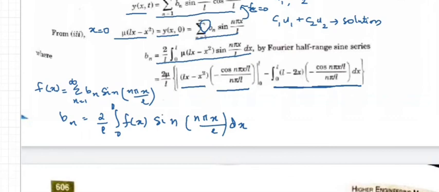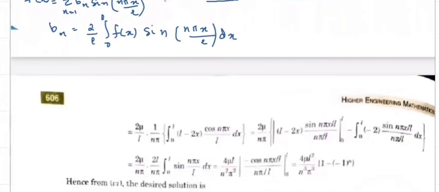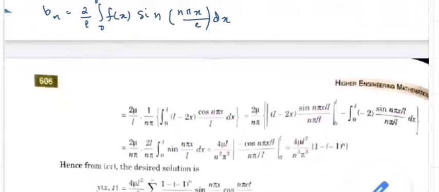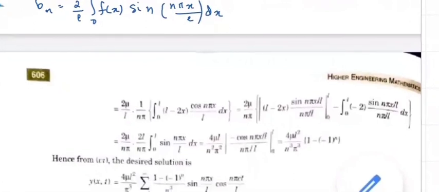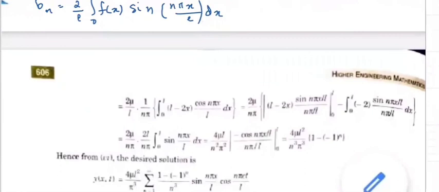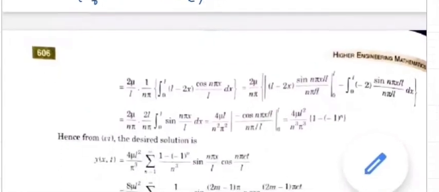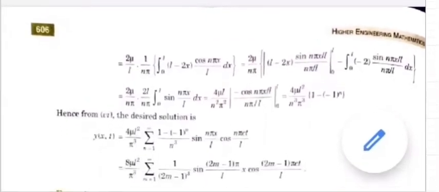Now when we calculate this integral, we will get Bn equal to 4 mu L square by n cube pi cube times (1 minus (minus 1) raised to n).